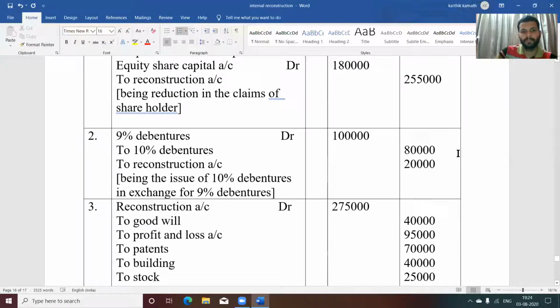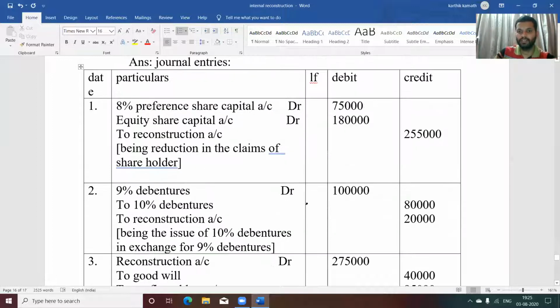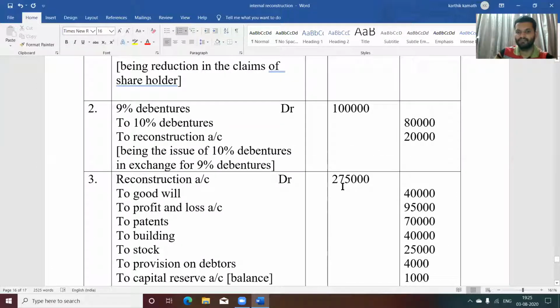So what happens? Here 80,000, 9% debenture to 10% debenture 80,000. So 1 lakh minus 80,000, to reconstruction account 20,000. That is the remaining balance, being issue of 10% debenture in exchange for 9% debenture. So that is one more journal entry. Then after doing all this, you need to find out the credit side balance of reconstruction. Reconstruction account credit balance, that is 2,55,000 plus 20,000, 2,75,000.